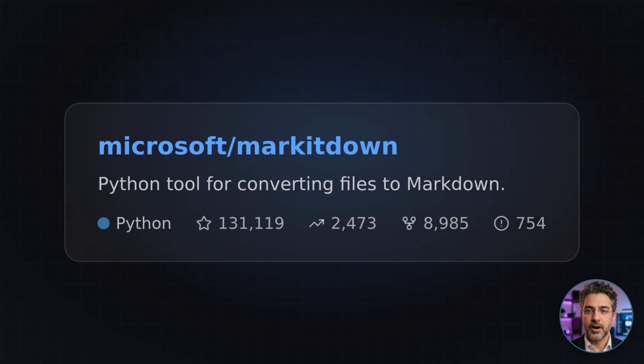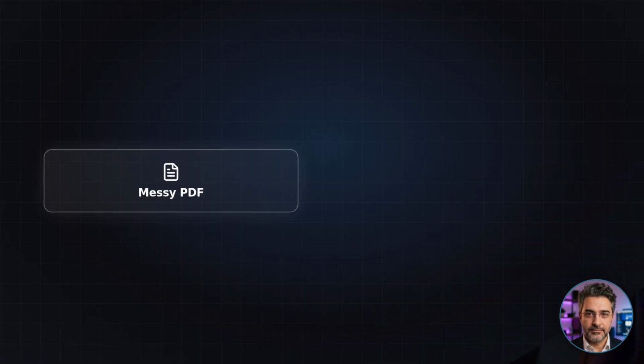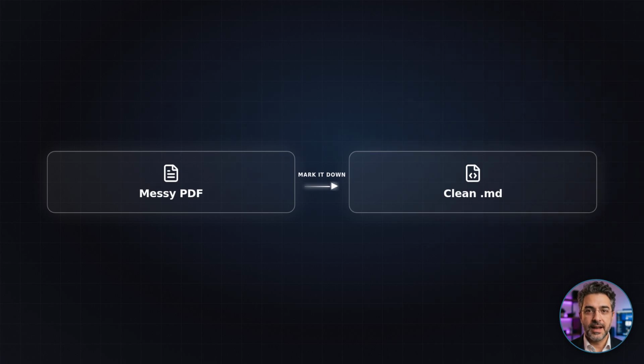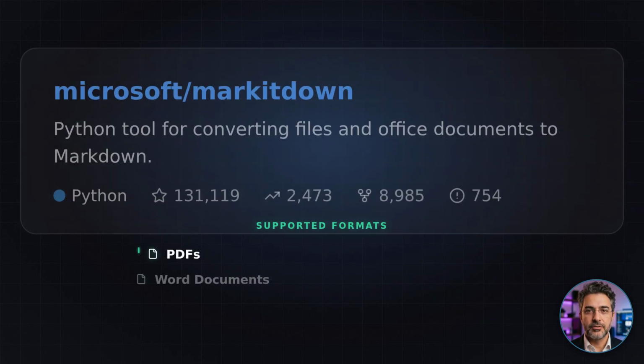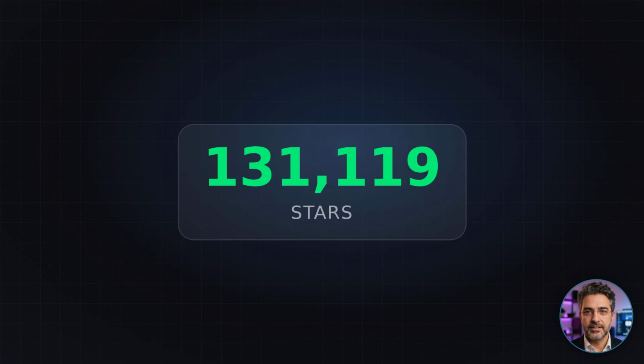Next, we have markitdown from Microsoft. This was built by the AutoGen team to solve one of the most annoying problems in AI dev. How do you reliably get messy documents into Markdown? It converts PDFs, Word docs, Excel files, and even images into structured Markdown that LLMs actually understand. It's already hit 131,000 stars and is picking up massive momentum today.